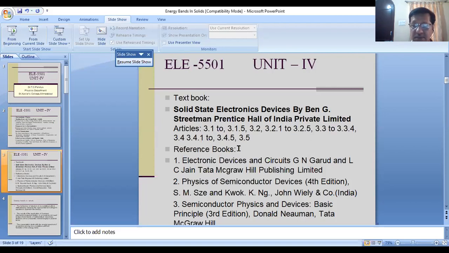If you want to understand in detail and practice some more problems in semiconductor physics, please refer to Electronic Devices and Circuits by Garud and Jain, Tata McGraw Hill Publications. Please refer to Physics of Semiconductor Devices by S. M. Sze, John Wiley Publications. And I would like to suggest another reference book for some numerical problems: Semiconductor Physics and Devices, Basic Principles, third edition, by Donald Neamen, Tata McGraw-Hill Publications.